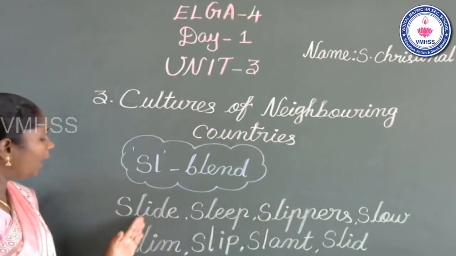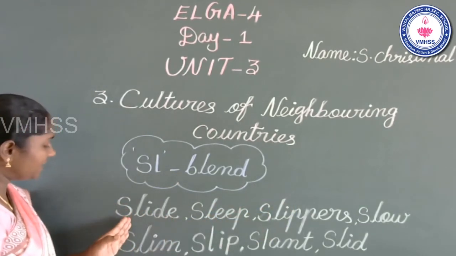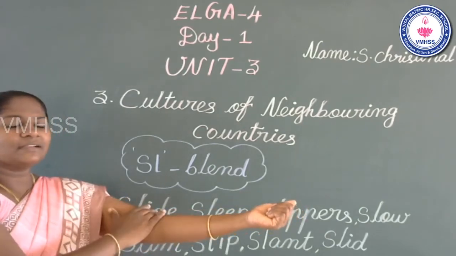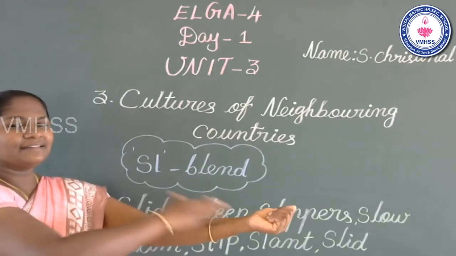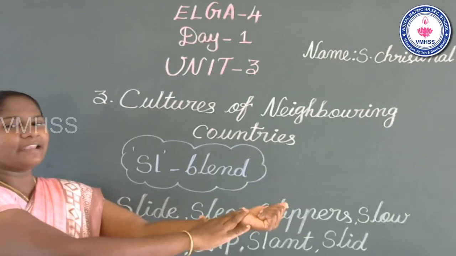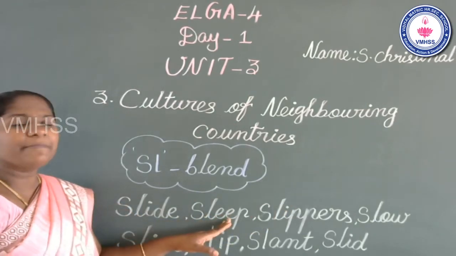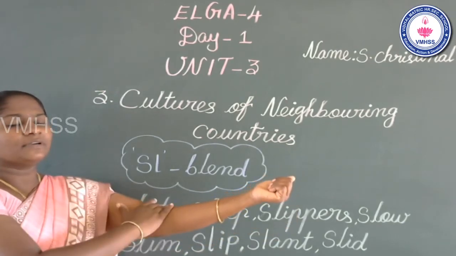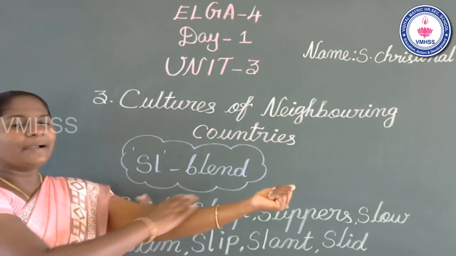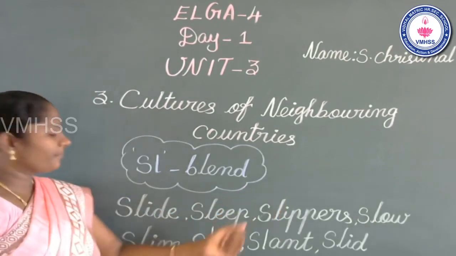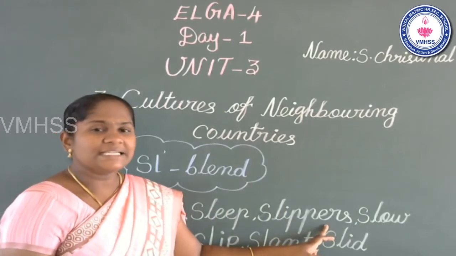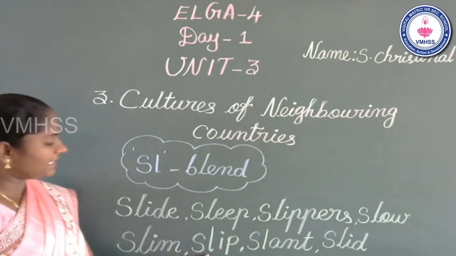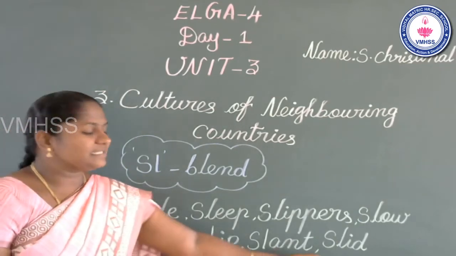Now, how to read the words? Listen. Sl, sl, sl, slide. The next word, sleeve. Next, slippers, slow, slim, slip, slant, slide.